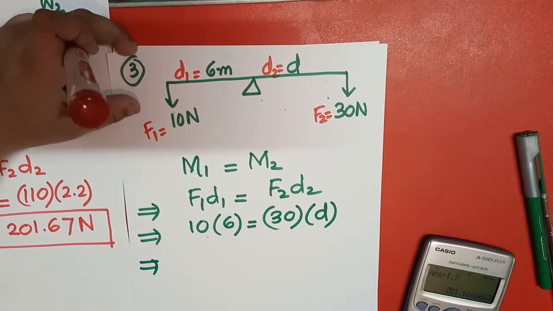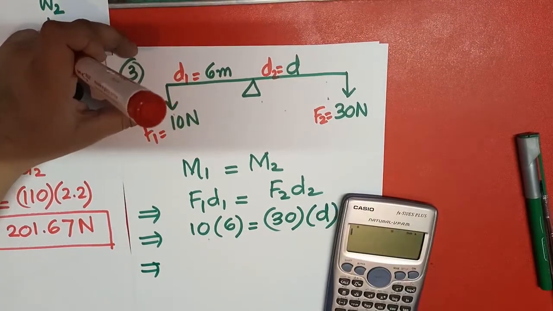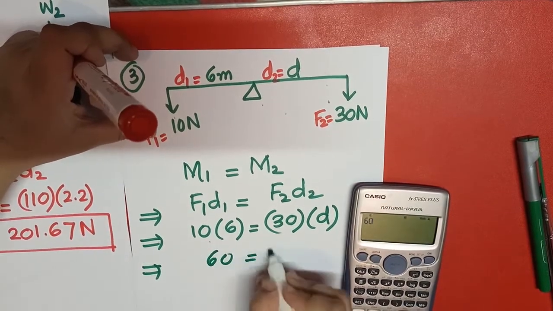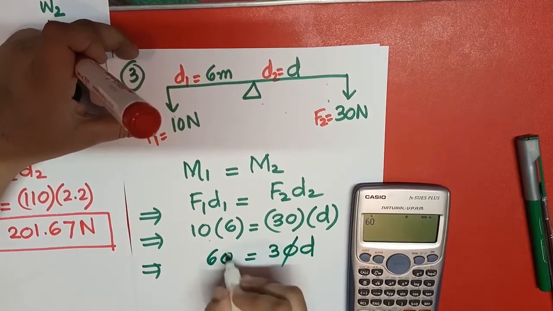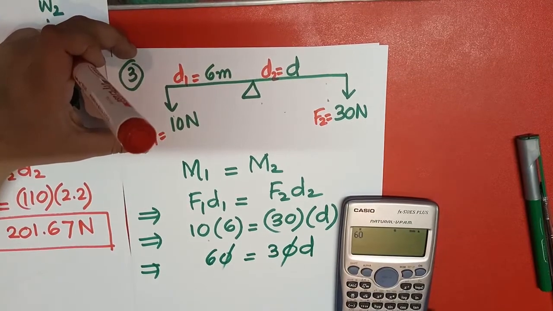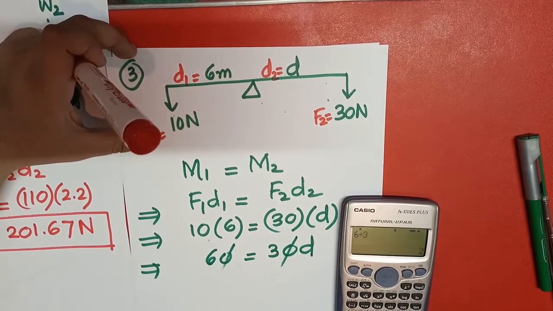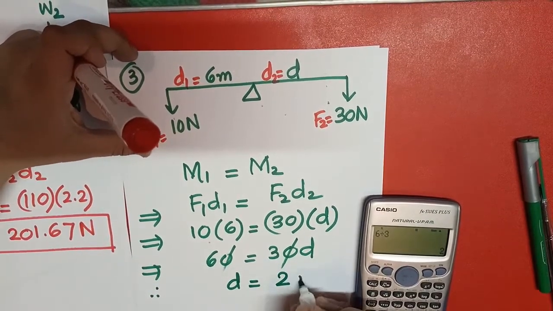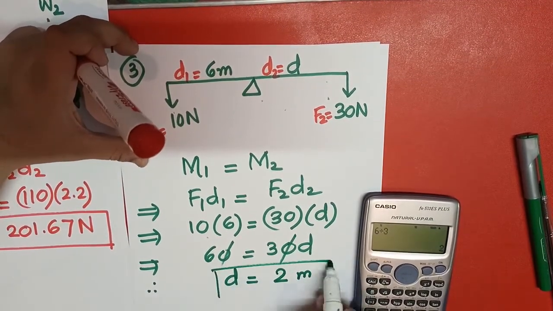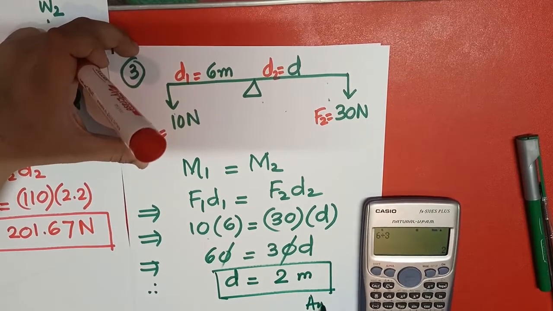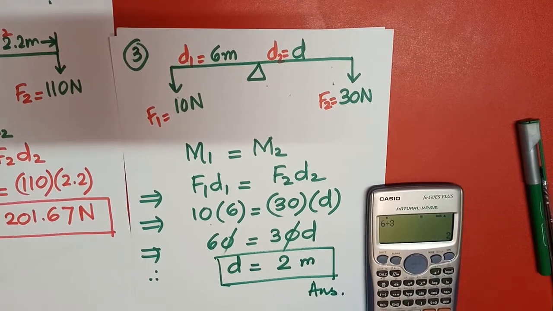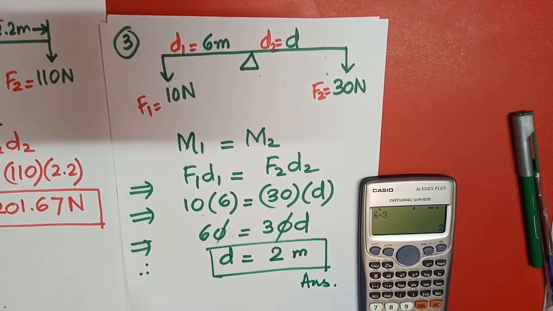So what it will be, 10 into 6, 60. So I can write 60 equals 30D. So I can cancel this 0. So 6 divided by 3, 2. Therefore D equals 2 meter. So this will be the answer. This is the value of D, and in this way we will achieve equilibrium condition, and we can easily apply the law of moments. Practically, how can we do that?